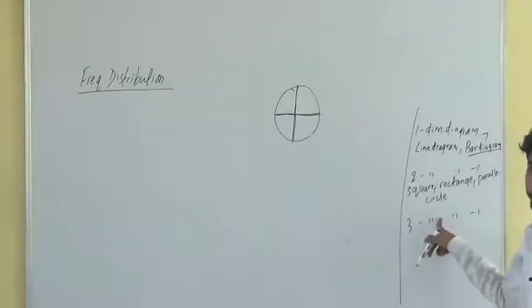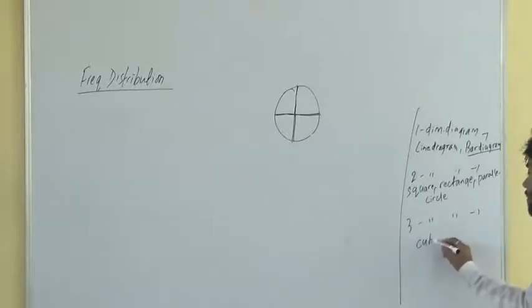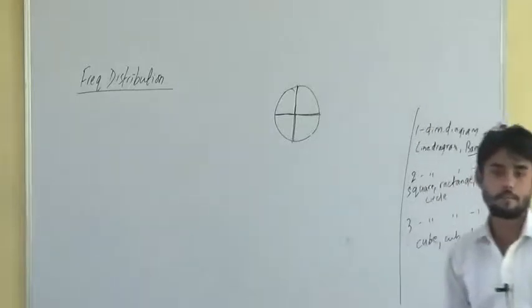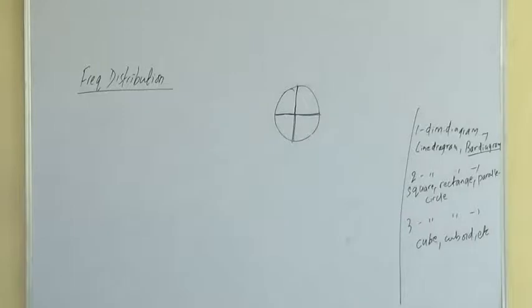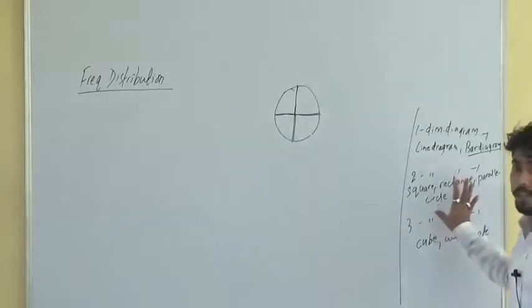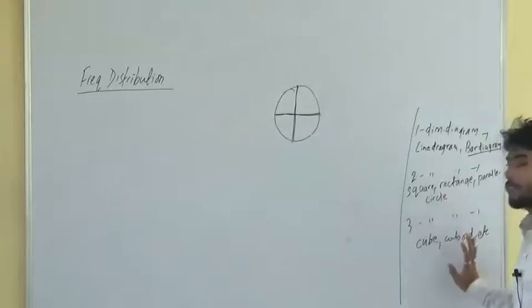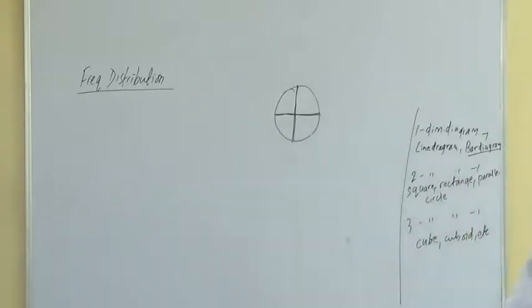Please make a note here. Similarly, for the three-dimensional diagram, some examples will be cube, cuboid and all. These will be the examples of three-dimensional figures. Getting it? What about triangle? Now, two dimensions means there is length, there is breadth. Three dimensions means there will be length, breadth, and height also.